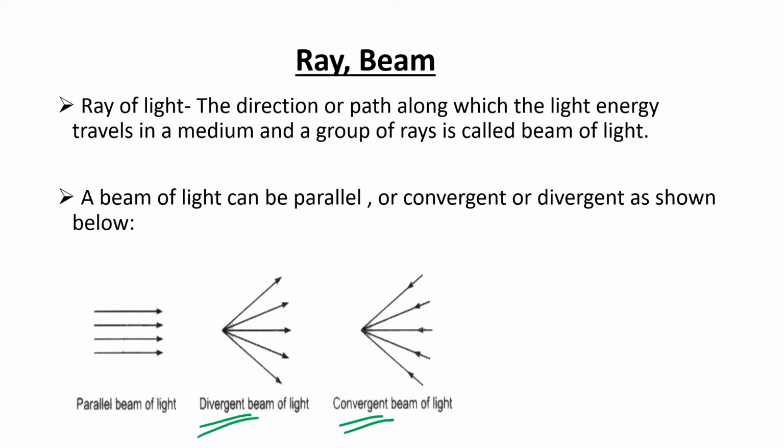Converge means all the rays converge to a point. Diverge means from a point the rays are diverging. This is about convergent beam, divergent beam and parallel beam.